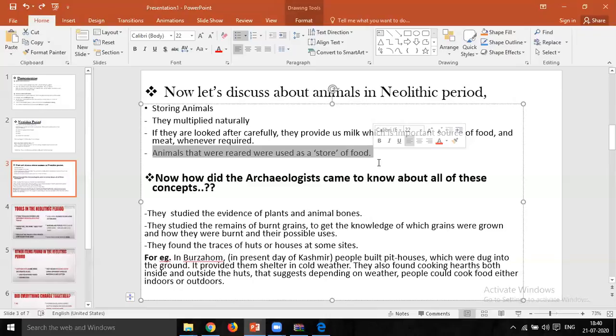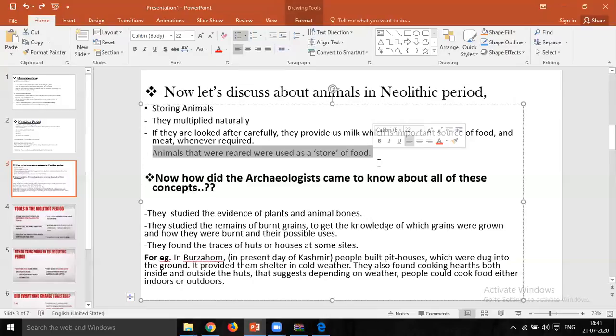So it was an activity in which animals were being raised, looked after so carefully, and provided with food. That is what rearing means: to give care so that animals may grow naturally.